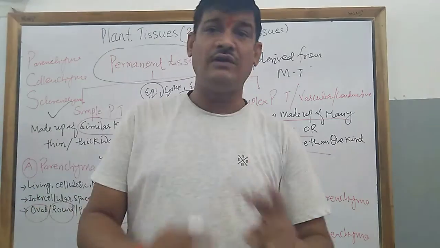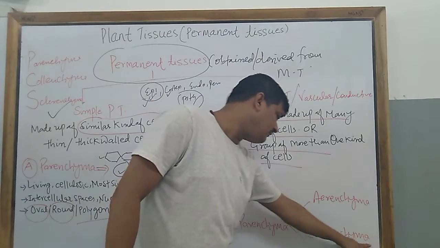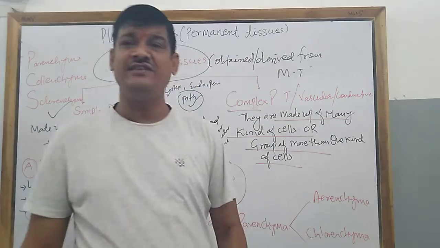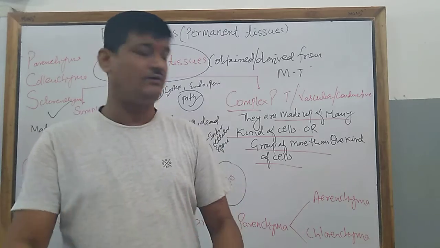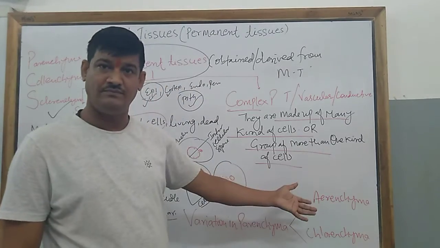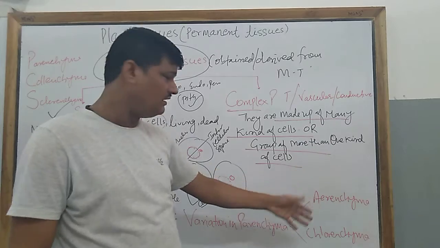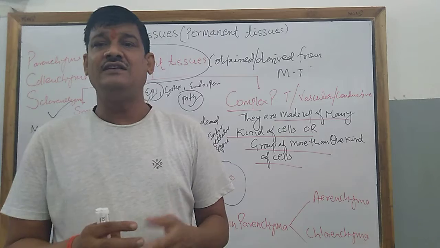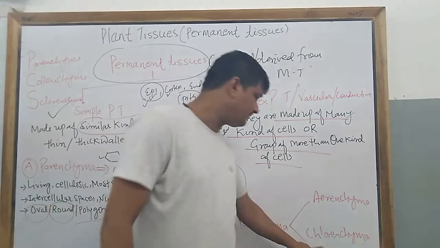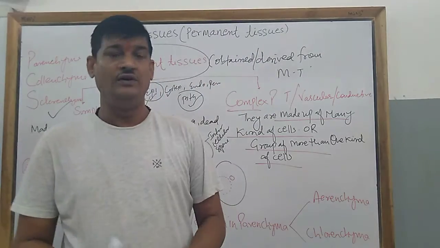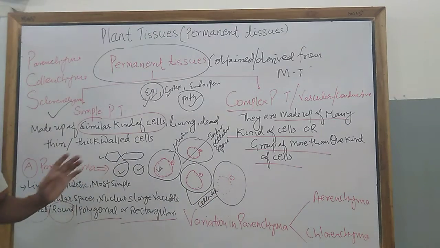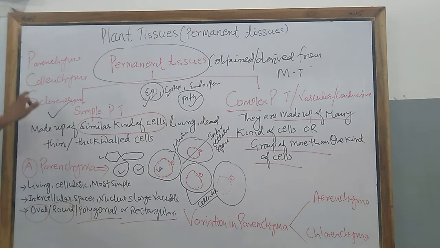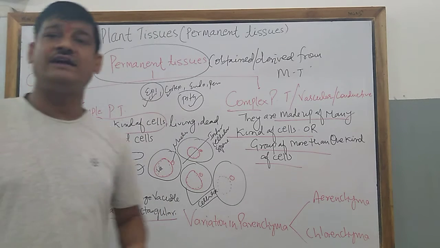Now the question is, what is the function of aerenchyma and what is the function of chlorenchyma? Aerenchyma provides buoyancy, that is the floating power, swimming power to the cells of the leaf or the whole plant body, whereas chlorenchyma takes part in the synthesis of food, so its function is storage of food. So this is the general idea about the parenchymatous cells. Now next will be the collenchyma or collenchymatous cells.